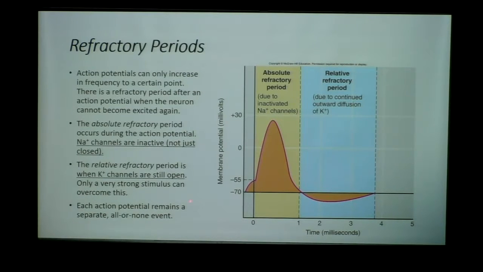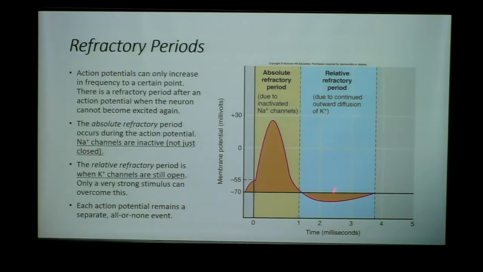Also, immediately after we fire this action potential, as we're still repolarizing the membrane, still bringing the membrane back to resting, we cannot fire another action potential here unless there's a very strong stimulus. Physically we could, it's not absolute, but there would need to be a very strong stimulus to overcome this negative membrane potential.